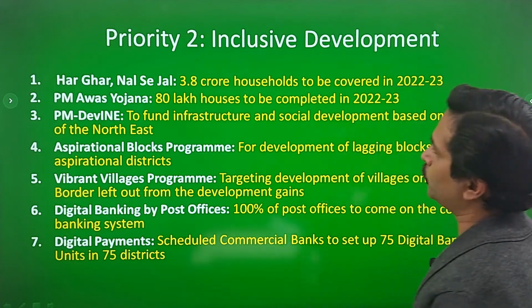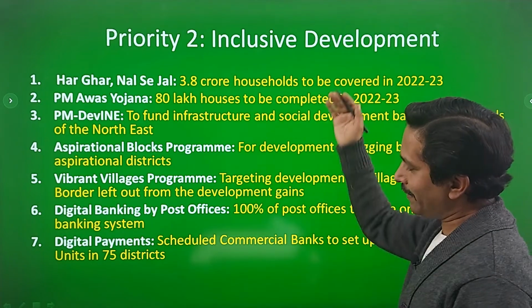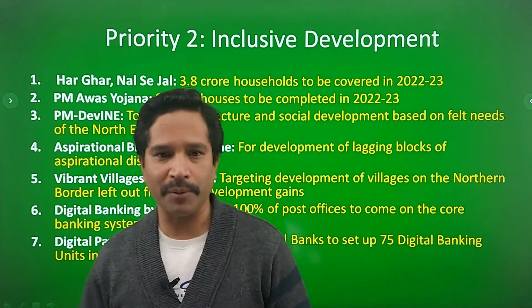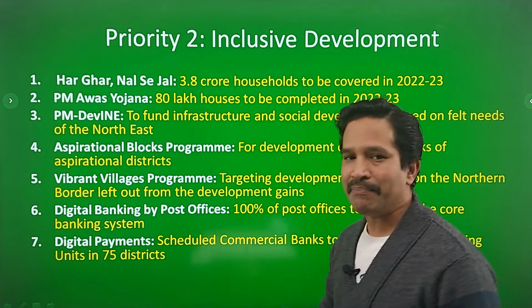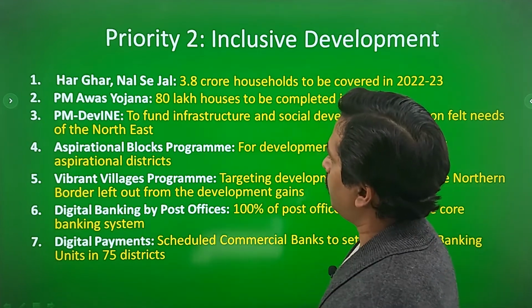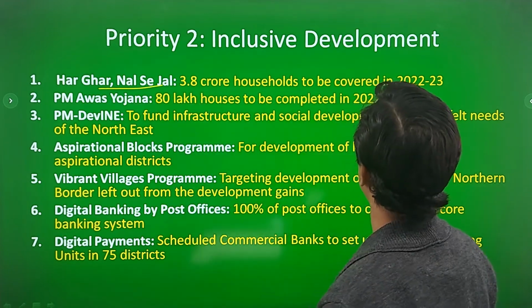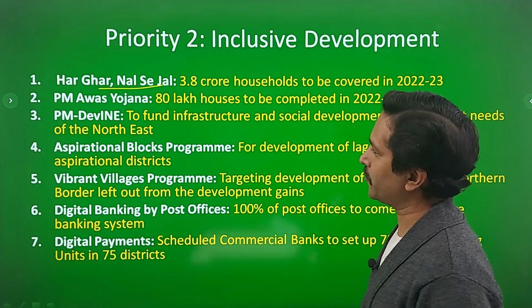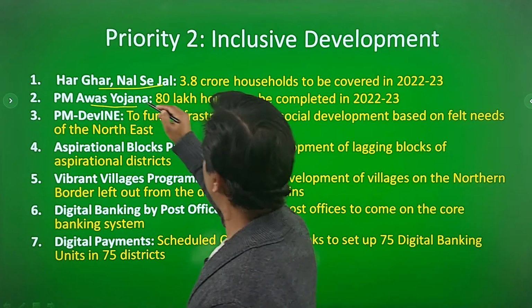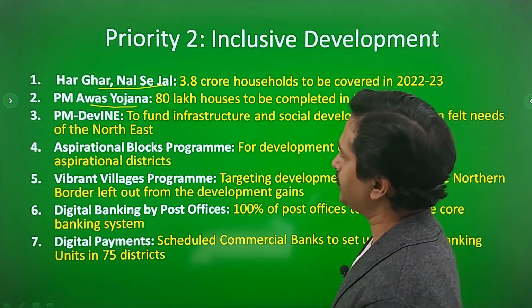Now coming to number two, inclusive development. So you can see here the emphasis is on the common man, that the last man standing should get benefit from the budget. So the first one is Har Ghar Nal Se Jal, 3.8 crore households to be covered in 2022-23. PM Awas Yojana, where 80 lakh houses will be completed in the year 2022-23.